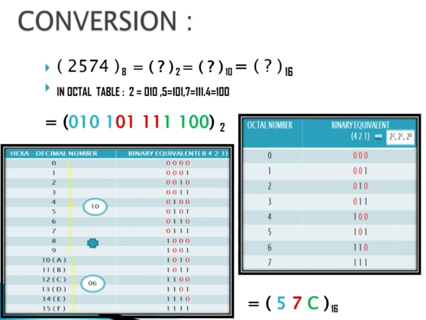0 1 0 with blue color, and then I provided one space. Then for 5 it is 1 0 1, written with a space, and then 111 for 7, written and then a space. And for 4, 100, I wrote 100. This is a binary number.